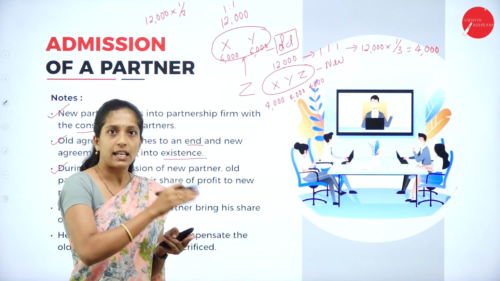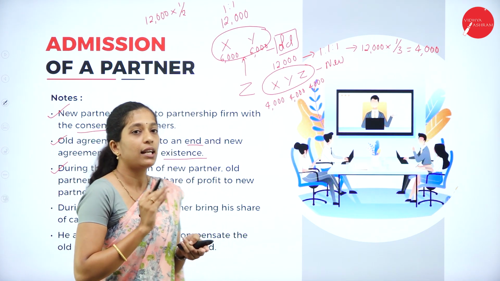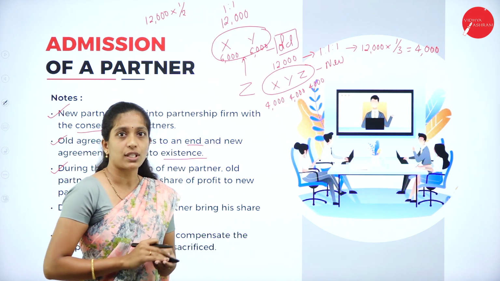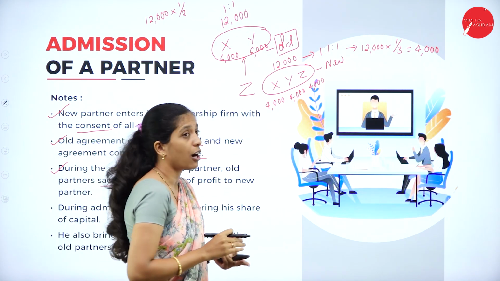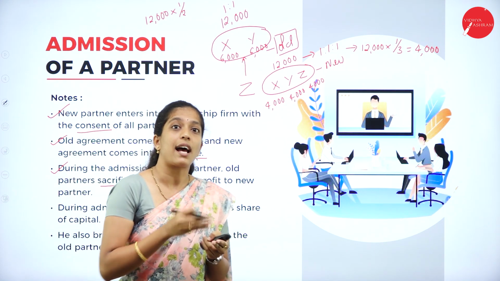Now see the first example, that is before admission and after admission. Before admission, X and Y used to get 6,000 each. But after admission, how much are they getting? Only 4,000. So in the sense, 2,000 less than before.